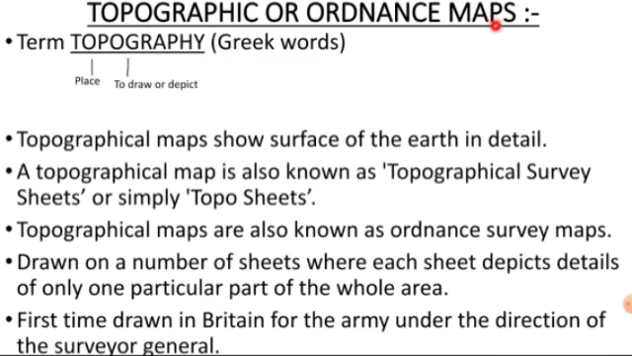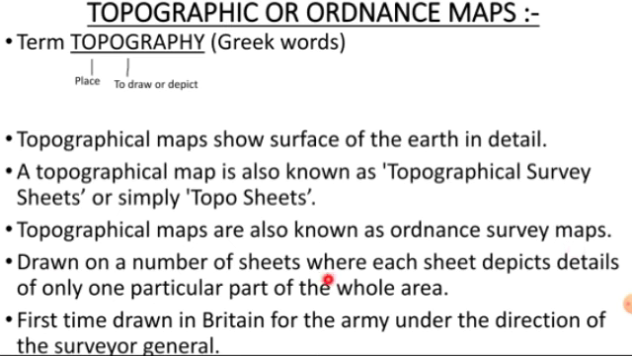Topographic or ordnance map. Topographic maps are also known as ordnance maps. Now the term topography has derived from Greek words: topos means place and graphy means to draw or depict. Topographical maps show the surface of the earth in detail. They show the surface of the earth in very detail. Topographical maps are also known as topographical survey sheets or simply topo sheets. Mostly people say topo sheets as it is simple to say also. Topographical maps are also known as ordnance survey maps that I said to you all.